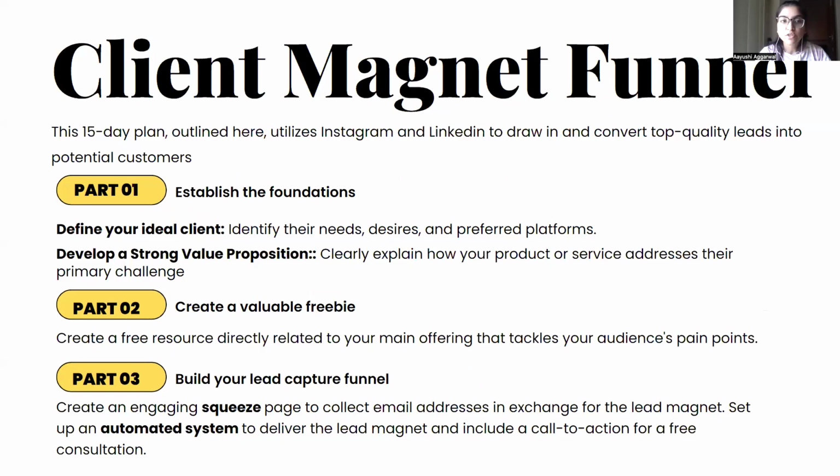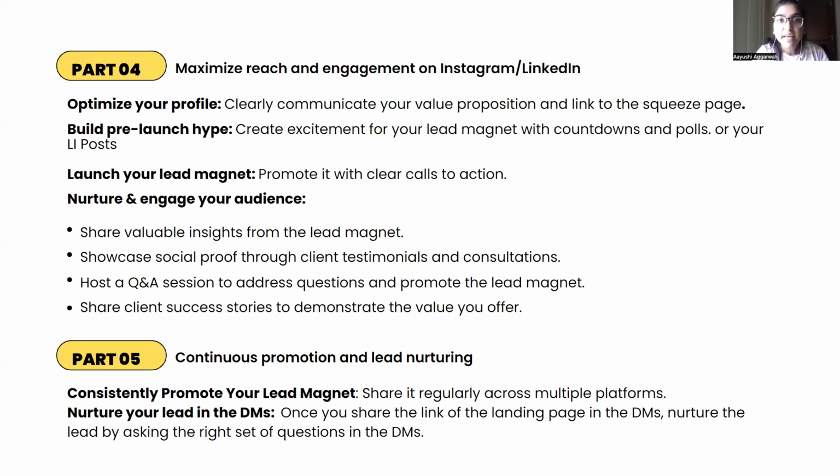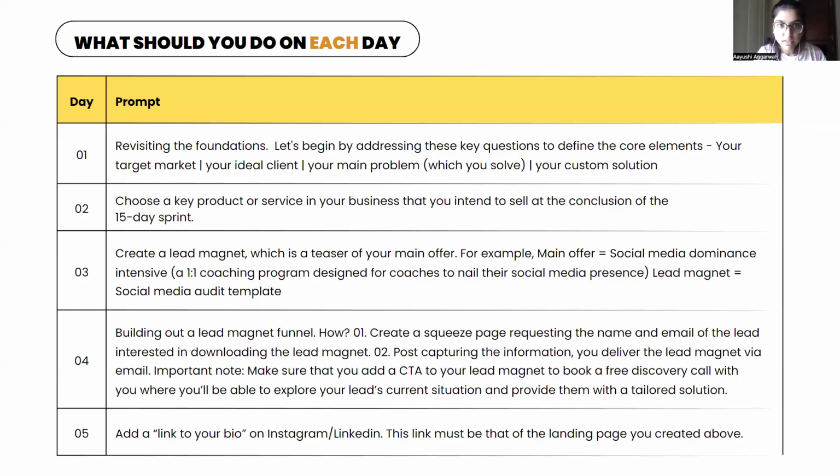Now we have understood the 5 parts under the client magnet funnel. Now we'll see the day-wise sprint, what you need to do every day in order to get hot inbound leads, right? So day one, you are revisiting the foundation. We'll begin by addressing the key questions to define the core elements: your target market, your ideal client, your main problem which you solve, and your custom solution to the problem you're solving.